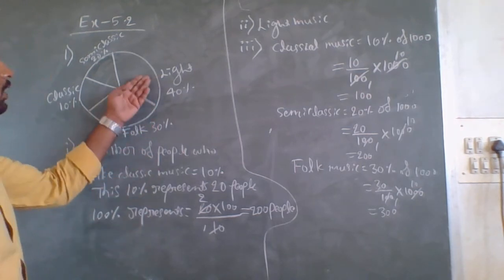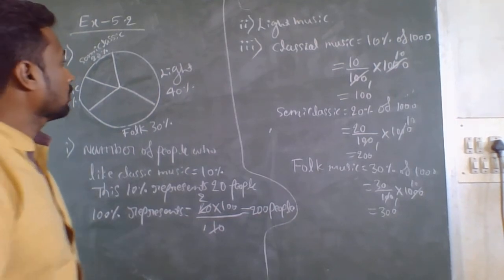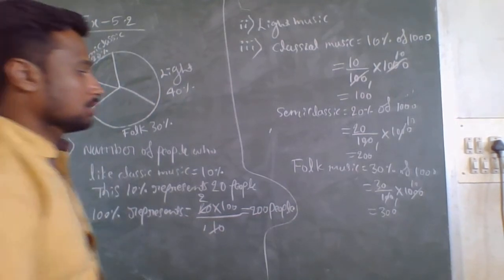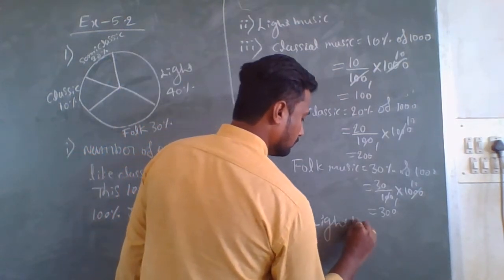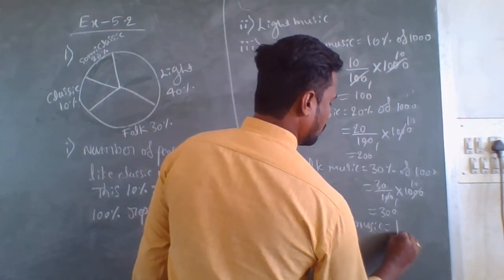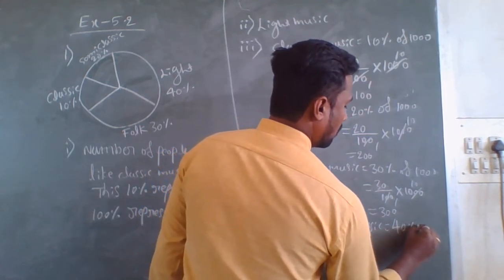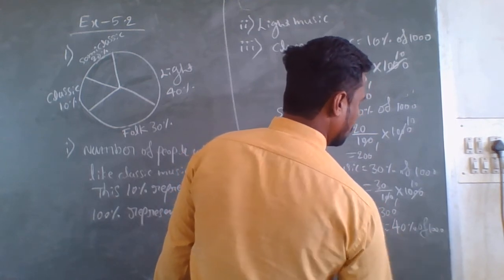Like that only. Light music is liked by 40% of students. Therefore here light music, 40% of 1000.